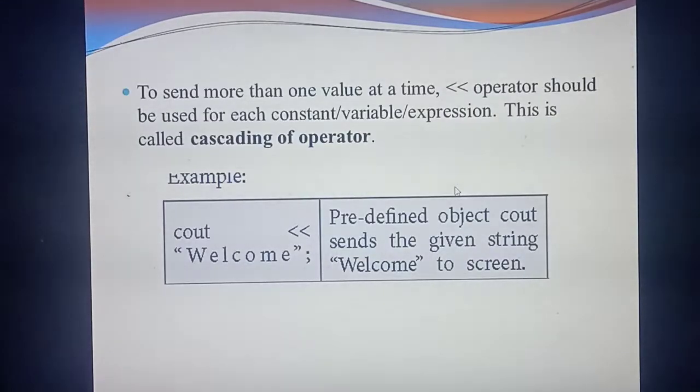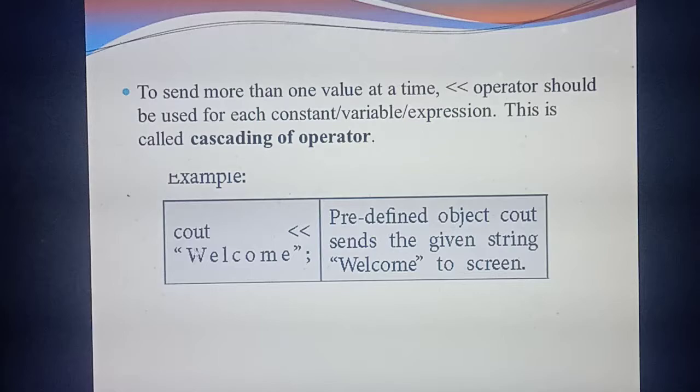Understand? So an example is given. Here also you can pass more than one value at a time, either as a word, variable, constant, or expression. More than one value can be passed at a time by using which operator? The greater than symbol. So this operator can also be called cascading of operator. Okay, cascading of operator. So see this example, what's the general format?